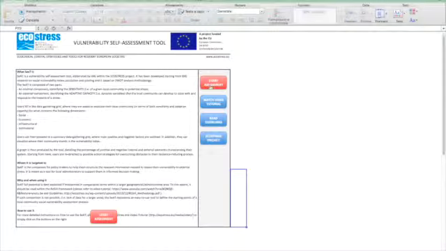B. A link to start the assessment. C. A link to watch the video tutorial on how to use the tool. D. A link to the tool's guidelines. E. A link to the Ecostress project.